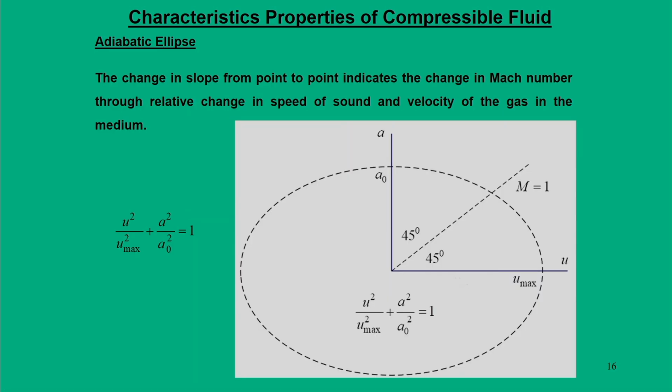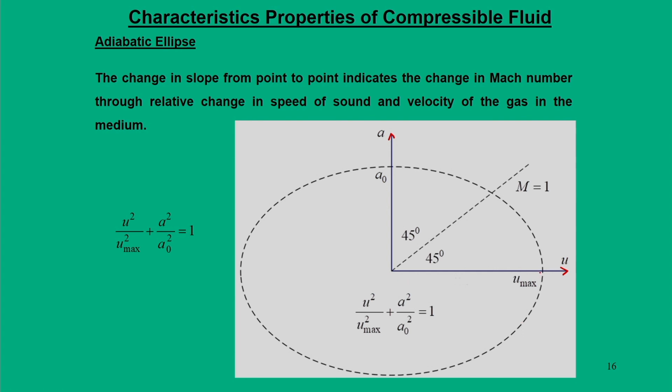Okay. Now let me see how you represent this adiabatic ellipse equation graphically. So, this is the equation of the ellipse. We are plotting this graphically, where the x axis represents u and the y axis represents a.